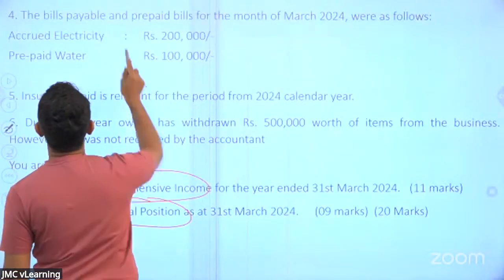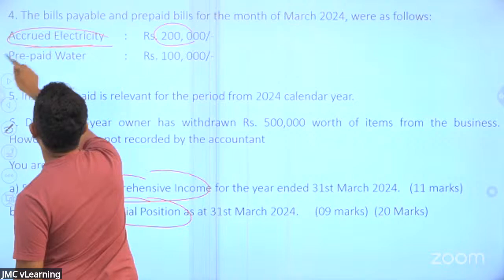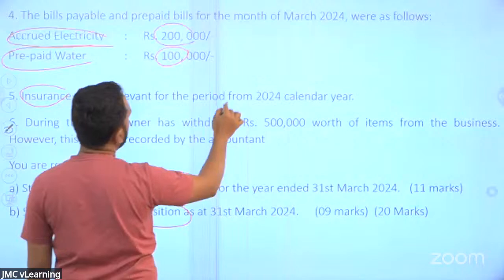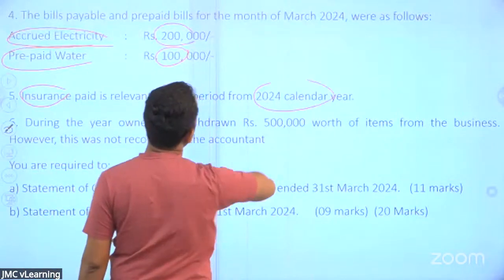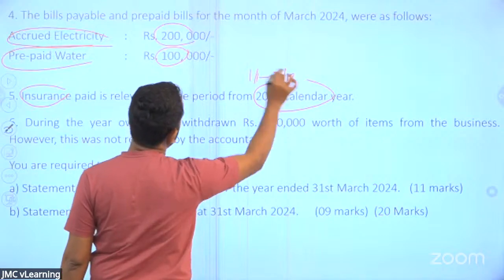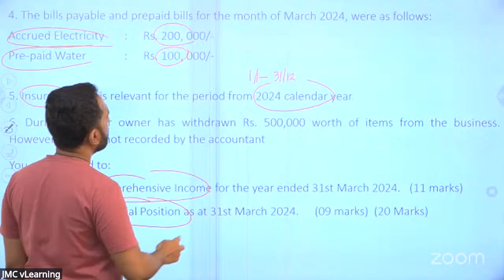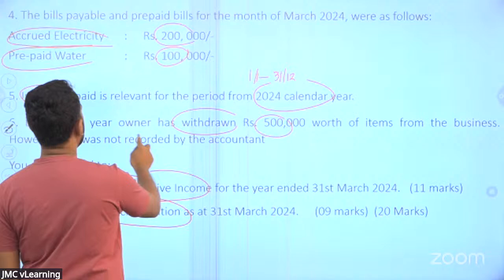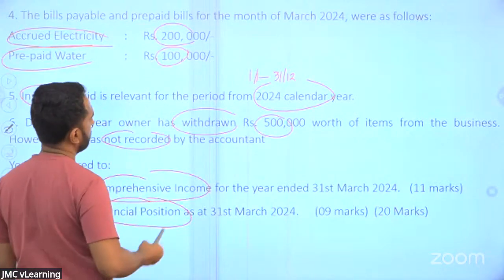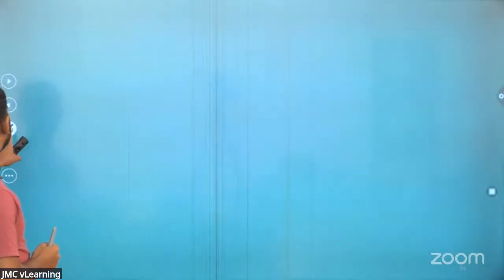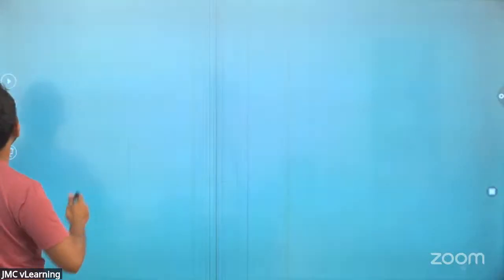Bills payable and prepaid: accrued electricity 200, prepaid water 100. Insurance applicable for the 2024 calendar year. Calendar year means 1st of January to 31st of December. During the year, the owner has withdrawn 500 worth of items from the business. However, this was not recorded. Okay, so we will draft the format. This is Sehansa Traders.